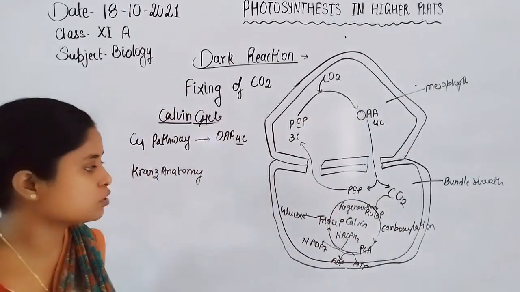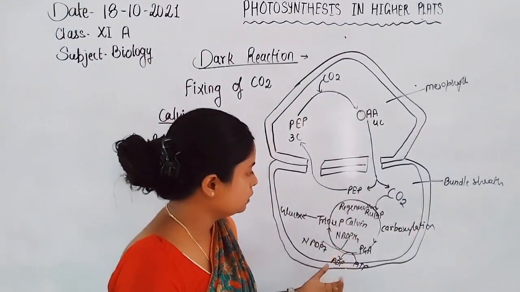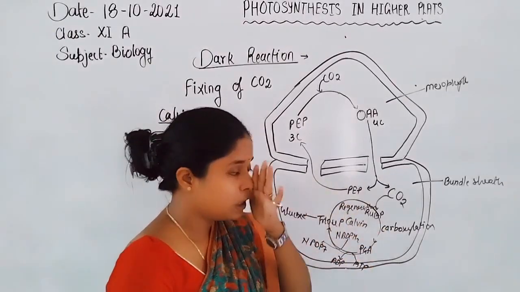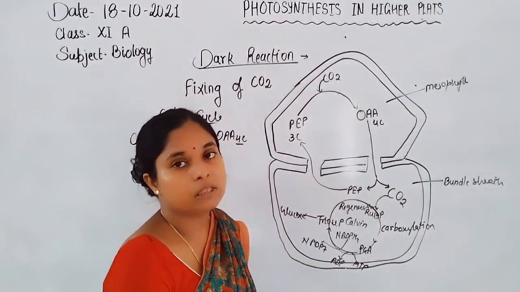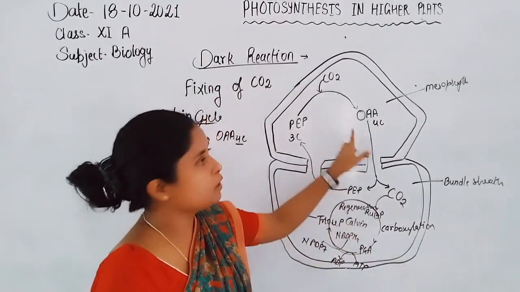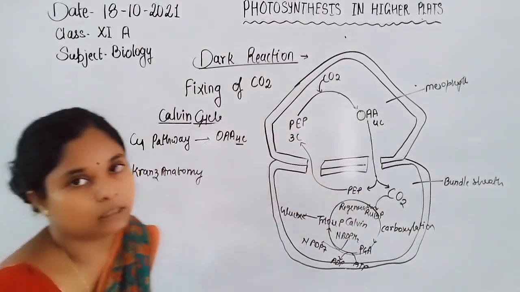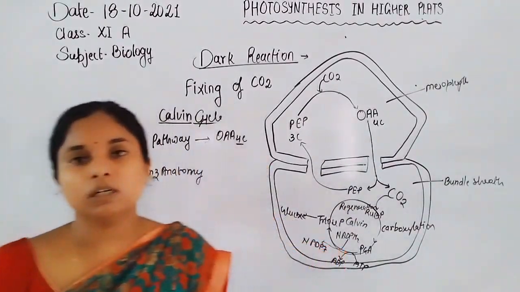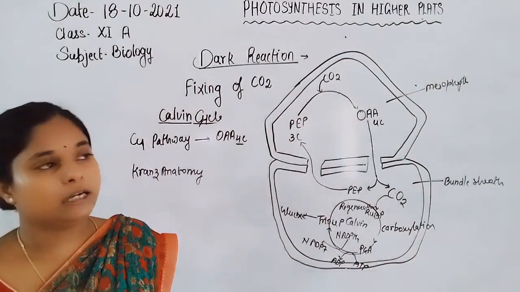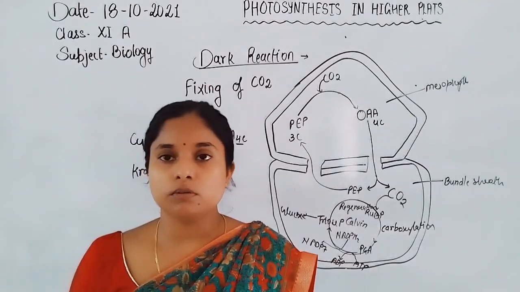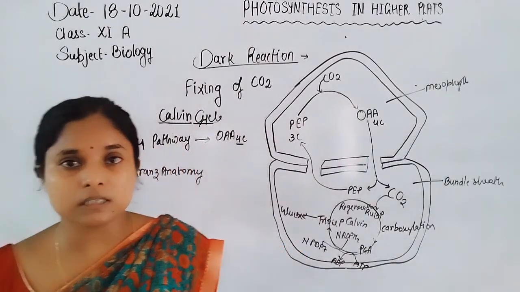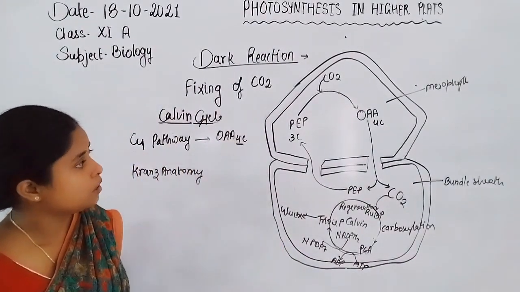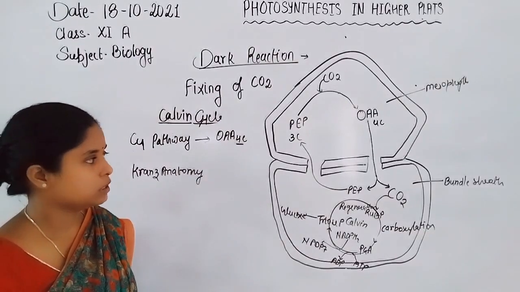In the presence of Rubisco enzyme, the RuBP binds with the carbon dioxide to form phosphoglyceric acid, but phosphoglyceric acid is not the first product. The first product is oxaloacetic acid. That's why the pathway is known as the C4 pathway. Here is the overall picture of the dark reaction. In the next class we will discuss the factors affecting photosynthesis, which is the last topic of photosynthesis.